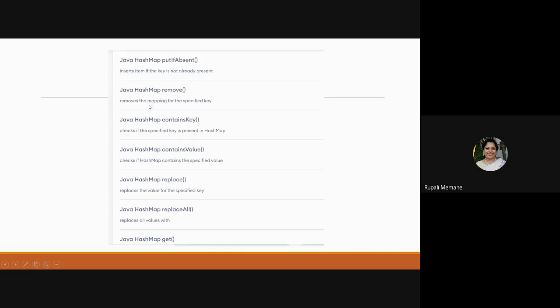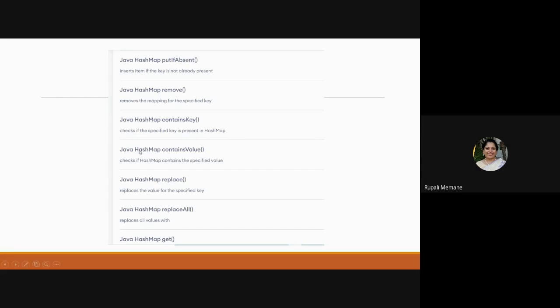Then remove. To remove the mapping from the specified key, I can pass a key and it is going to remove the associated value with respect to that key. So remove. Now again, we have seen the method contains, right? So contains would check if the element already exists in the collection.